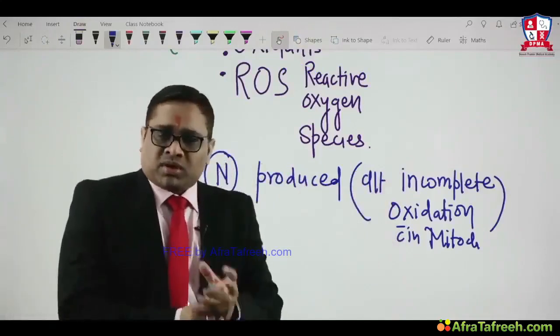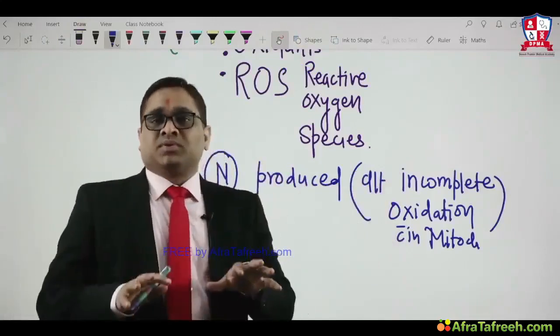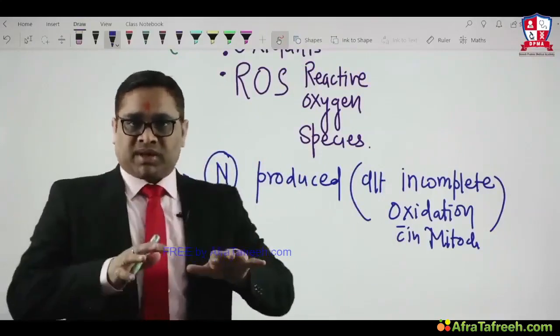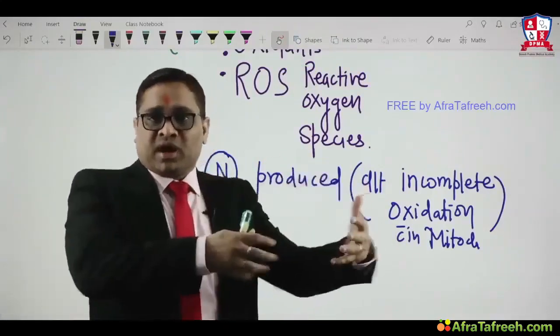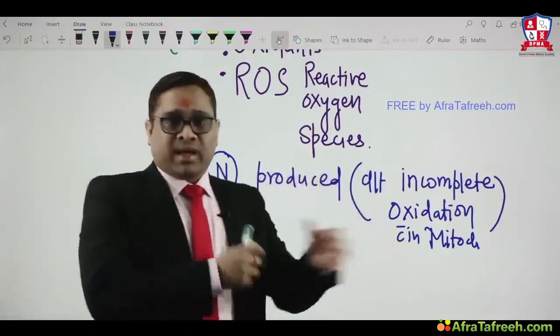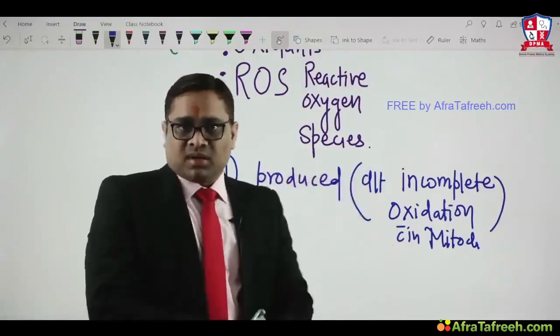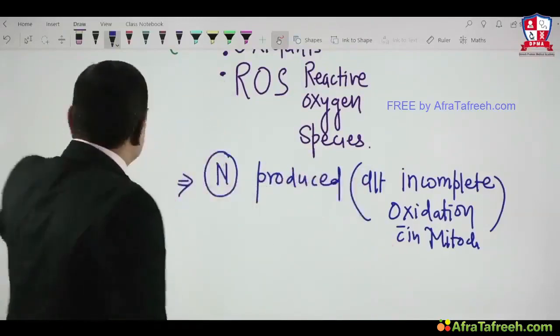So normally our cells also produce free radicals, but when the stress is more, a greater number of free radicals will be produced and they will cause cell damage or cell injury, right?